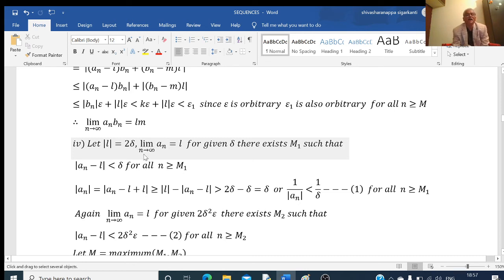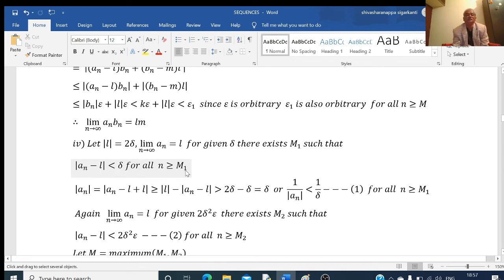Now, the limit of an as n tends to infinity is equal to L. That means for given delta, in particular, I will take epsilon equal to delta. For given delta, there exists m1 such that mod of an minus L is less than delta for all n greater than or equal to m1.